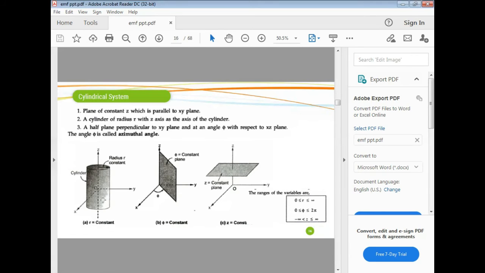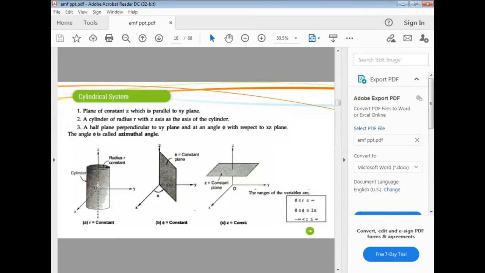So this is a cylinder with radius r. This radius can vary from 0 to infinity. Phi means angle. The angle varies from 0 to 360 degrees, that means phi varies from 0 to 2 pi. Then z can vary from minus infinity to plus infinity. So in the Cartesian coordinate system, the three axes are x, y, z. But in the cylindrical coordinate system, the three parameters are r, phi, and z.